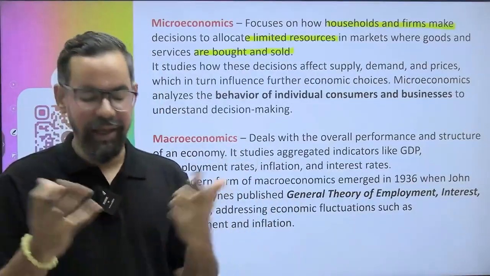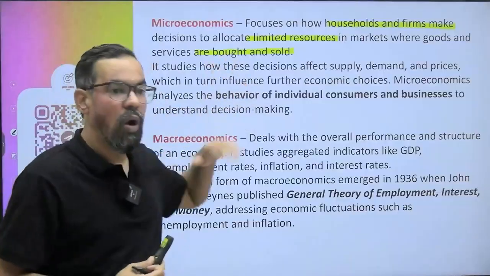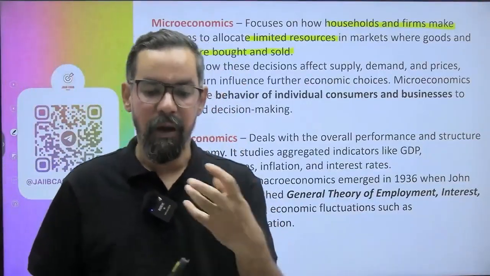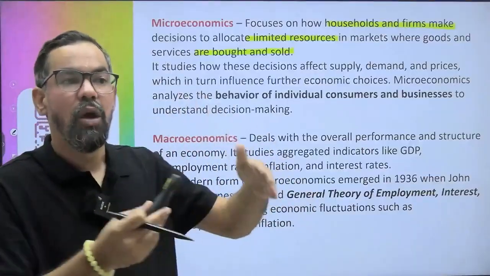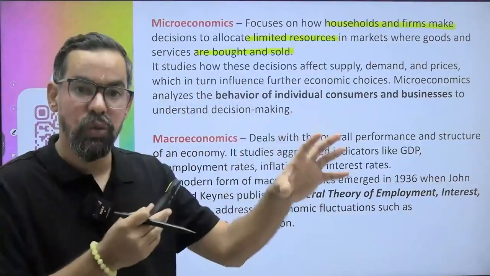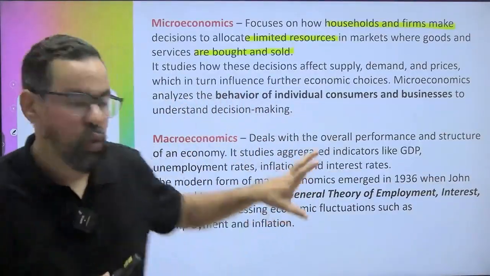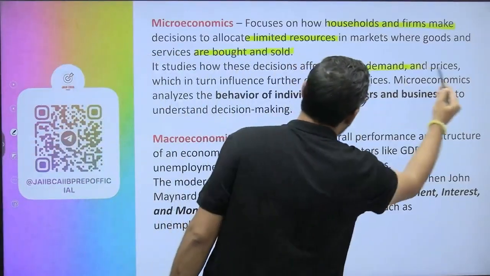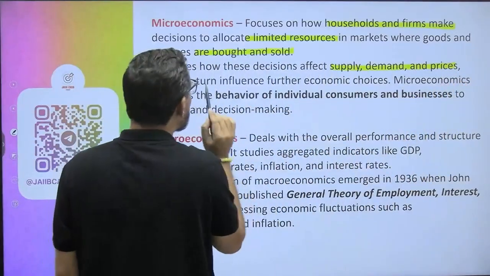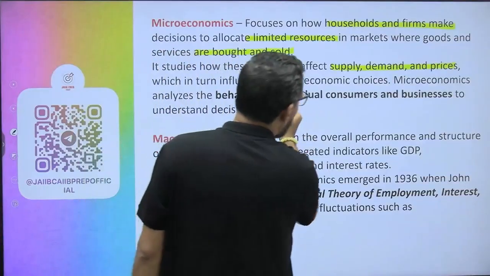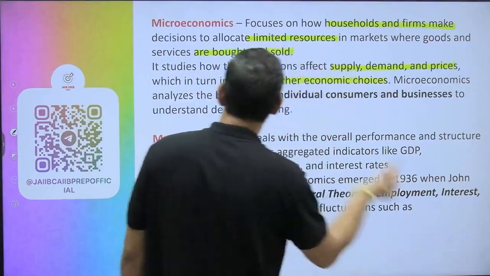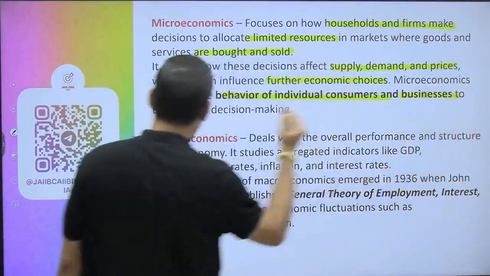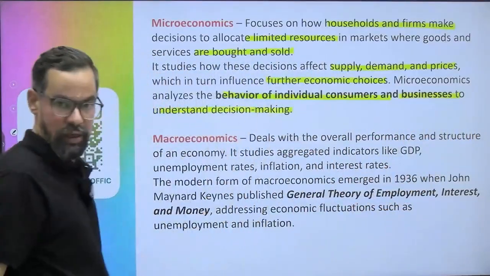Or the businesses, what should be their pricing, what to produce, how to produce, whom to produce for, where we have limited scope. So it studies how these decisions affect supply, demand, prices, which in turn influence further economic choices. Microeconomics analyzes the behavior of individual consumers and businesses to understand decision making itself, right?